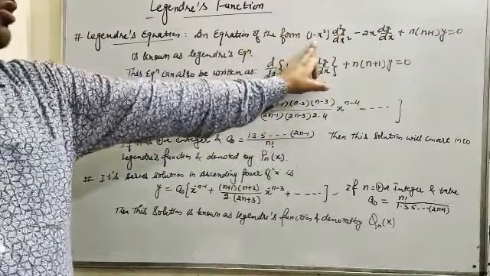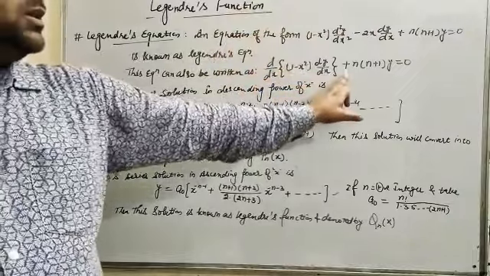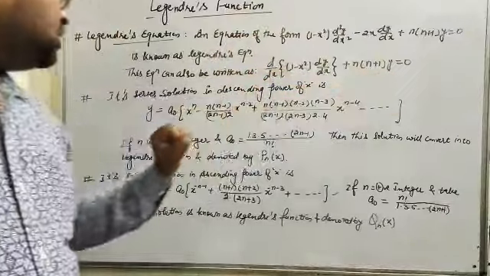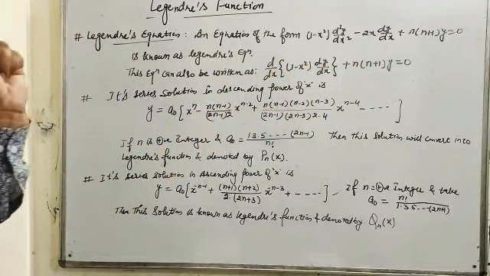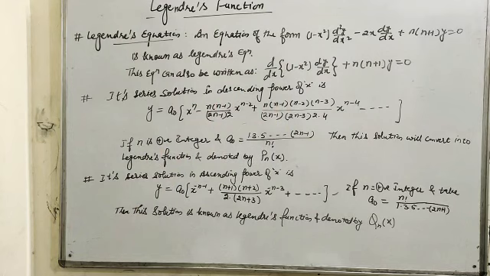This equation is also written in the form d/dx of (1 minus x squared) dy/dx plus n(n+1)y equals 0. So it has a series solution also. Just as we have solved Bessel's equation, we can solve this Legendre's equation by the series solution. But this can be solved in two ways.